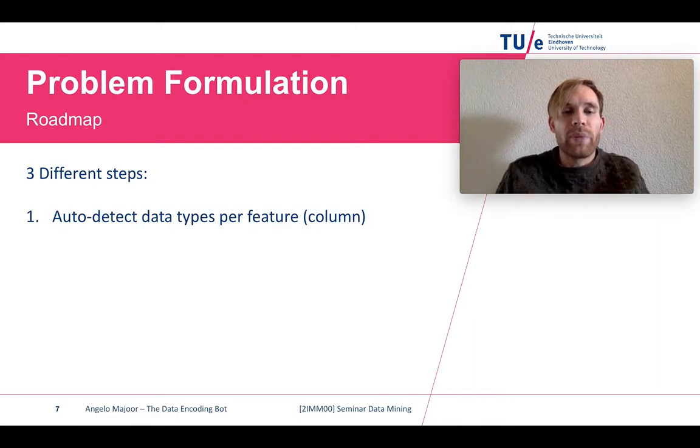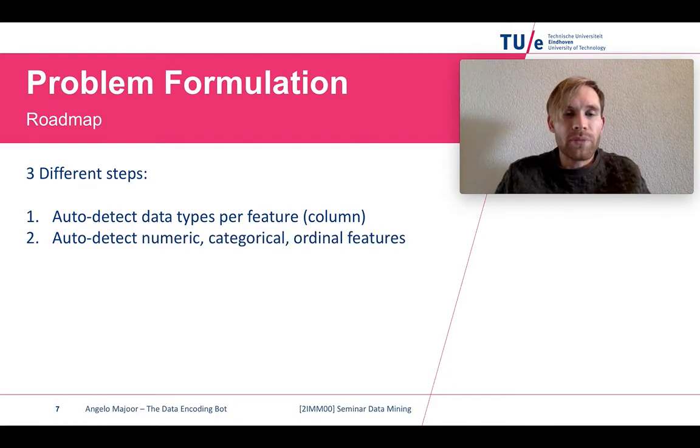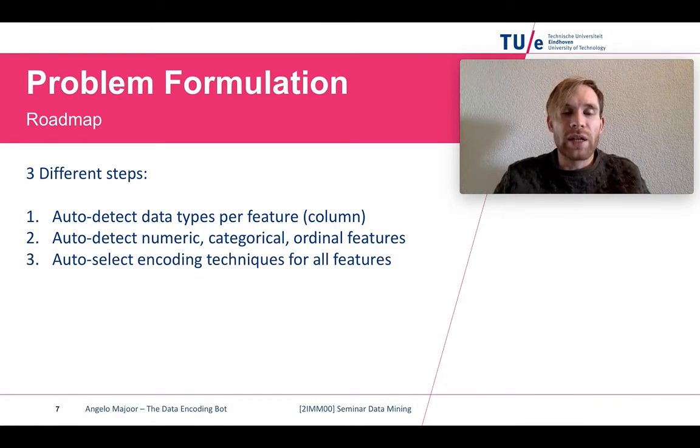The first step is auto-detecting data types per feature, per column. Note that feature and column are used as the same term in this presentation. The second step is auto-detecting numeric, categorical, and ordinal features. And the last step is auto-selecting encoding techniques for all features based on the output of the first two steps.